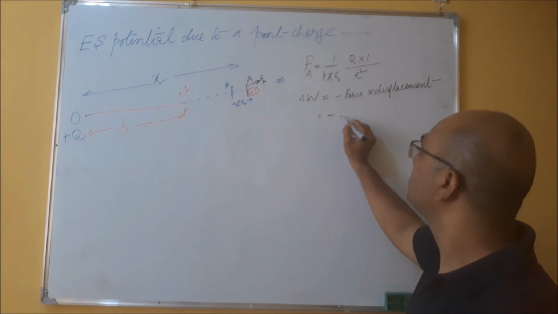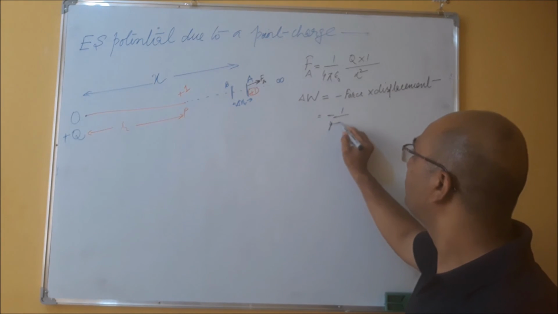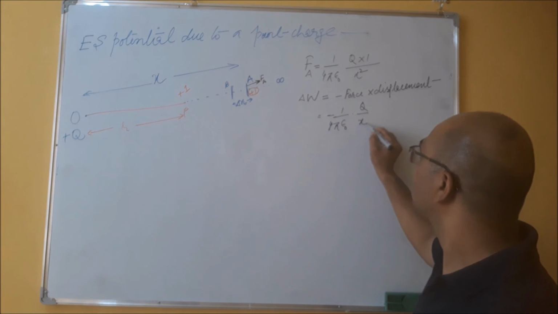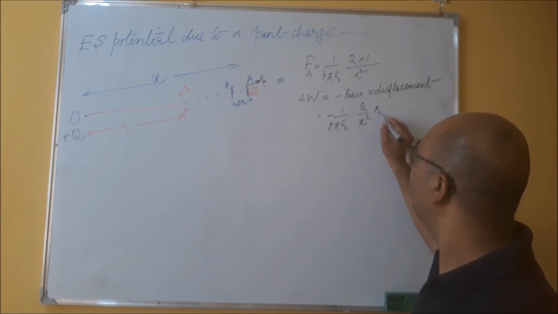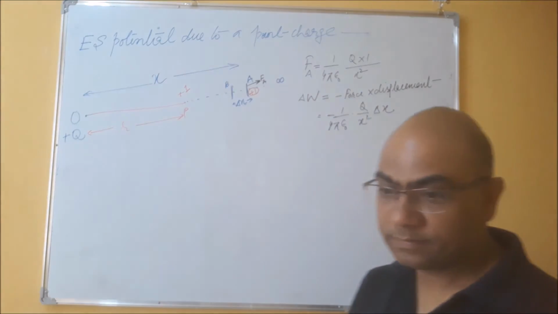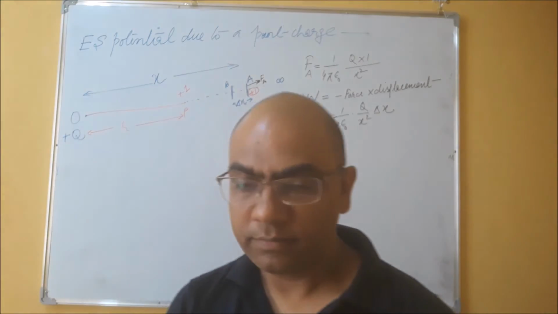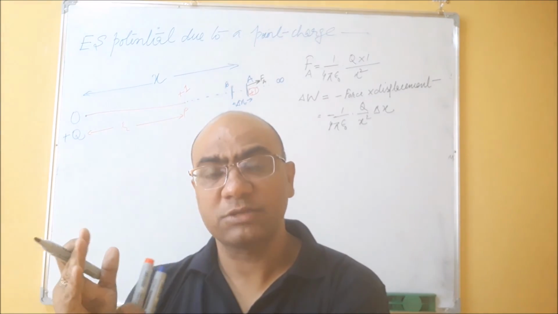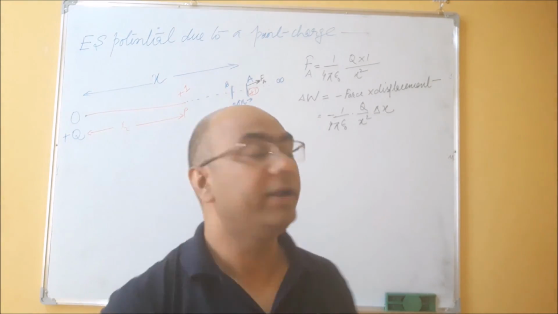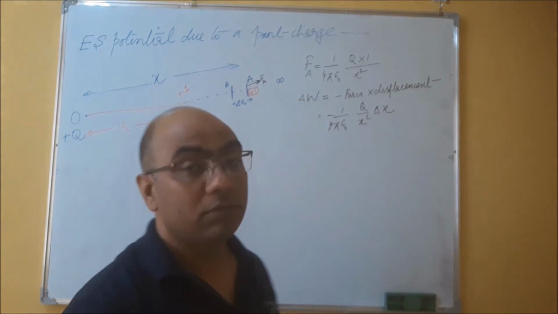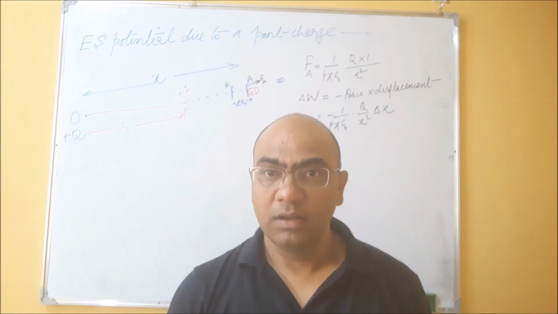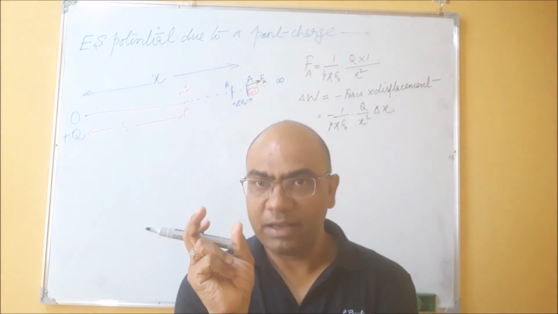What is the value of force? 1 upon 4 pi epsilon naught q upon x square into del x. This is fine. So the work done to bring this plus 1 charge particle from point A to point B will be this. Is it fine? Now this is for the small segment AB.